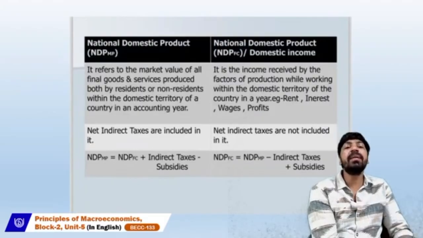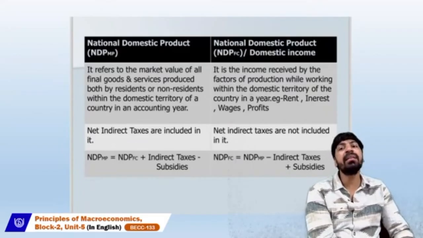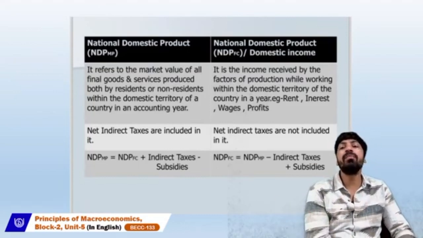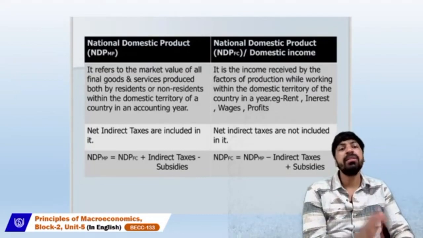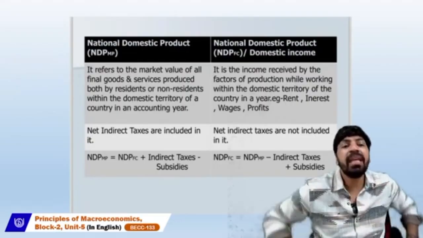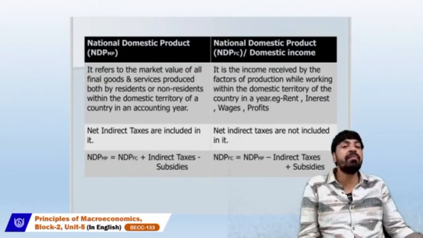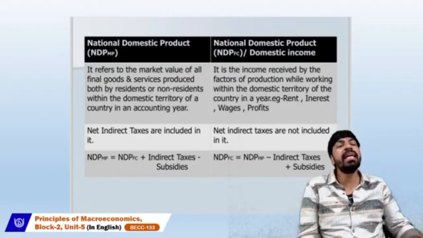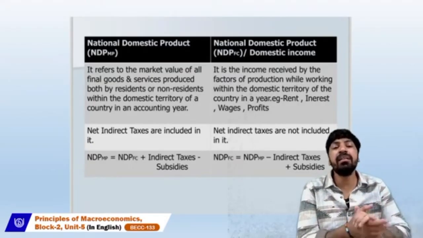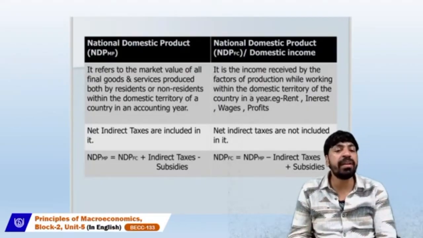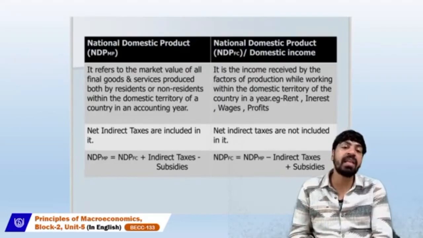The next concept is national domestic product at market price and national domestic product at factor cost, which is also called the domestic income. So what is the exact meaning of national domestic product? Here we are not exactly considering the residents of a particular country within the domestic territory.